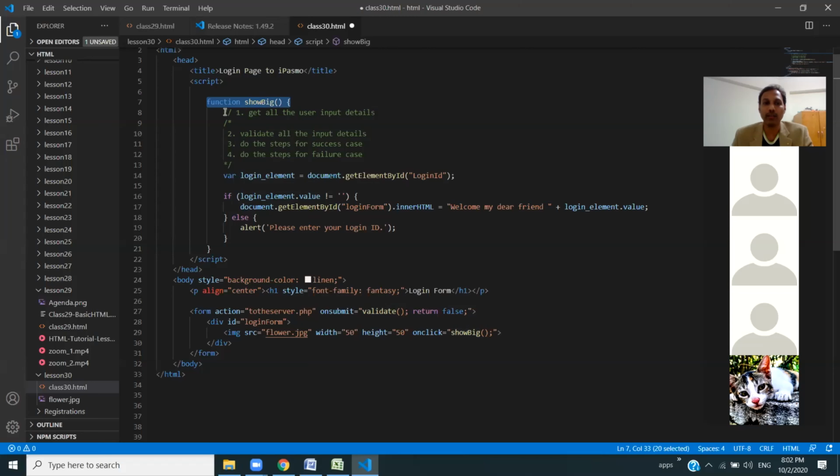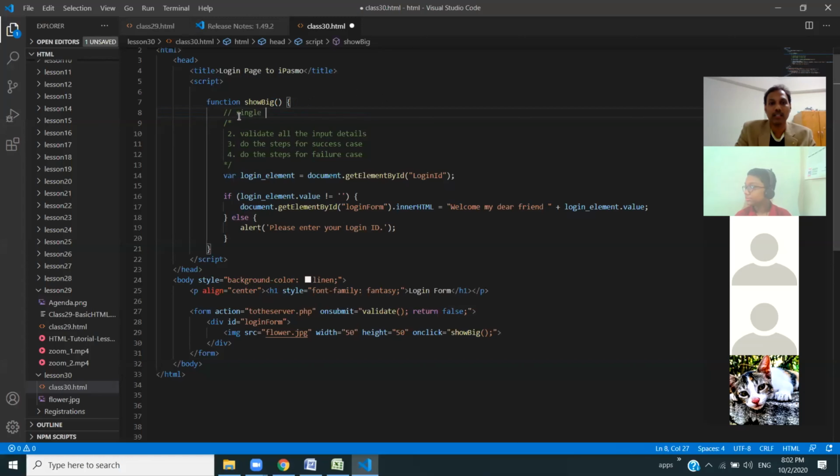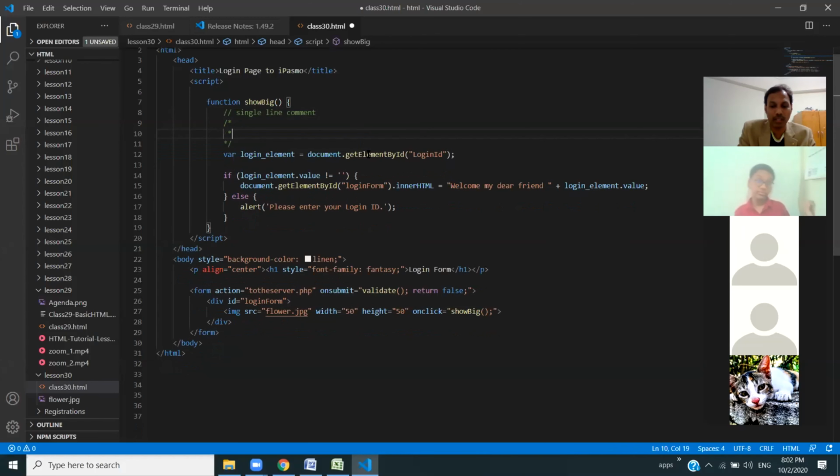Now you see this one. Yesterday I forgot to say, this is a single line comment. When you write two forward slashes, it is a single line comment, which will not be read by the browser. And this one you can make with any number of stars.